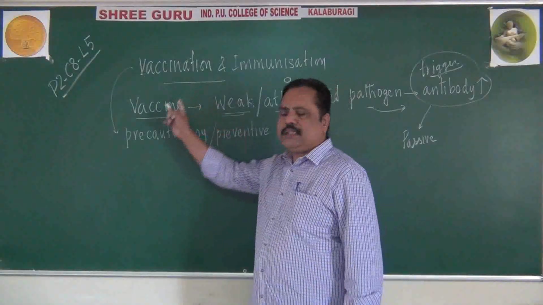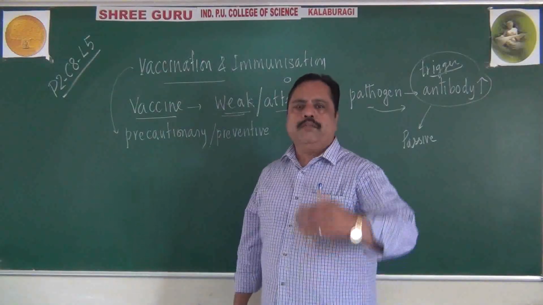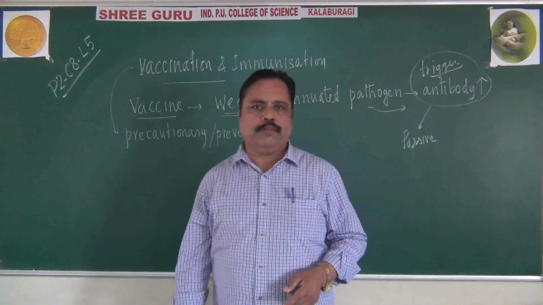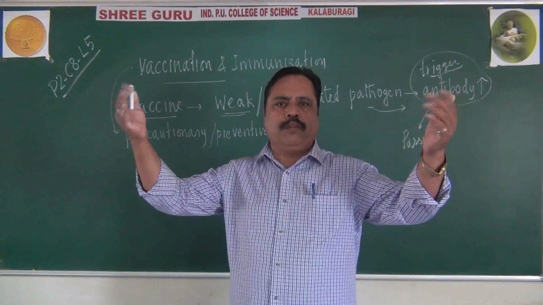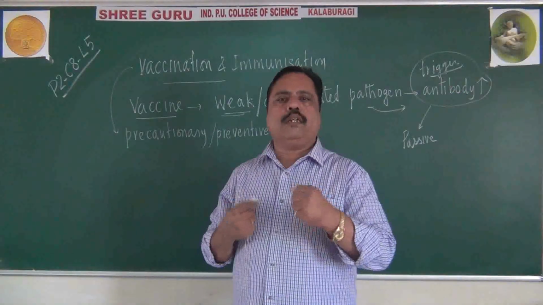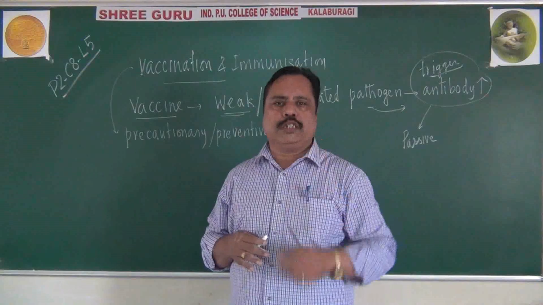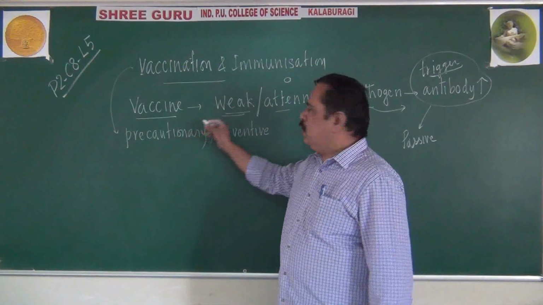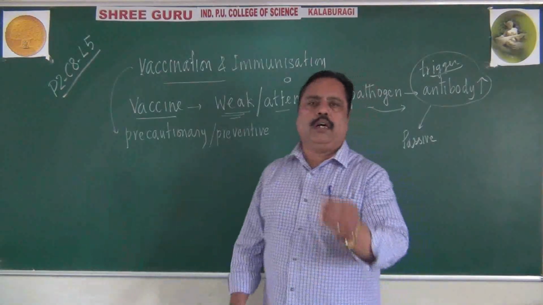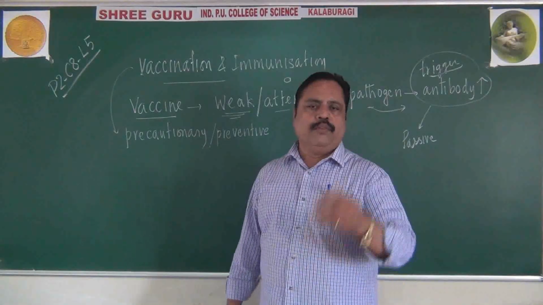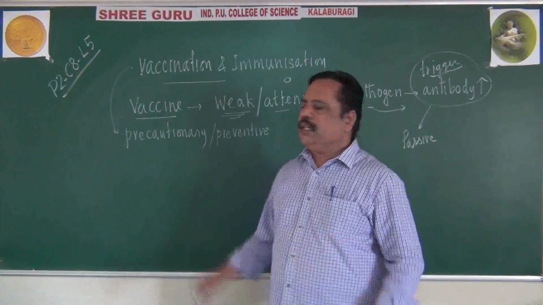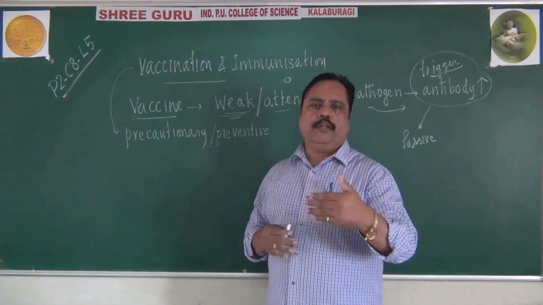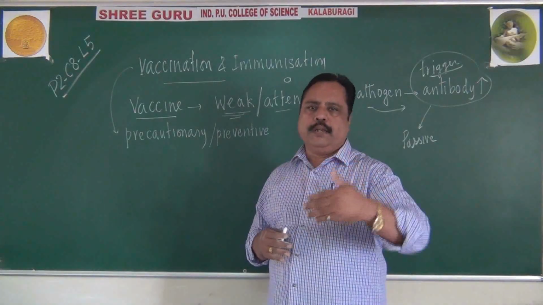Due to vaccination and immunization, we make our soldiers ready for the future war, we can say. There may be a war, there may be infection in future. How to tackle that war? Keep our soldiers ready. For that, what do we do? We give them training. How? By introducing a weak or attenuated microbe. A weak or attenuated pathogen is given to our body. We will suddenly become active. We will be ready with our antibodies.